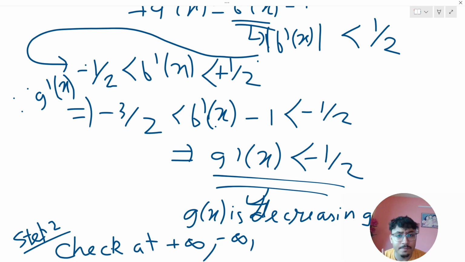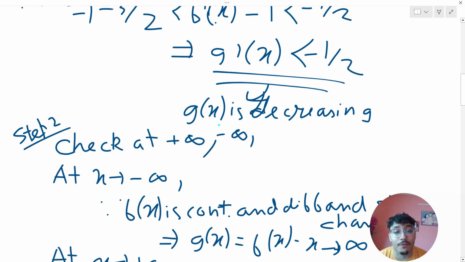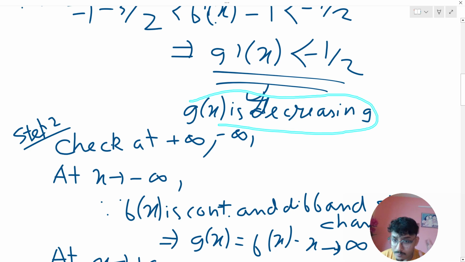What is our g dash of x? g dash of x is f dash of x minus 1. We deduct 1 from the total inequality on each side. So minus 3/2 is lesser than f dash of x minus 1, lesser than minus half. My f dash of x minus 1 is basically my g dash of x. So my g dash of x is lesser than minus half, which shows that my g of x is a decreasing function.